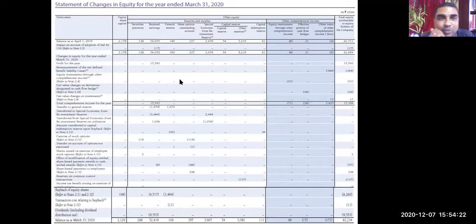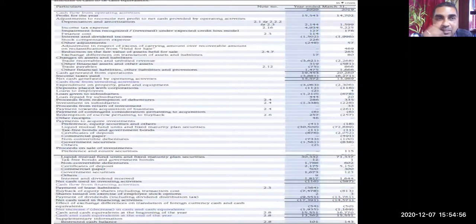And this is an example of statement of changes in equity as on 31st March 2020. What was the equity position? A reconciliation statement has been prepared. Various breakups of equity like security premium, retained earnings, general reserve, all these components are here. Because of some transaction, the equity position has been reduced, and because of some transaction, the equity position has been increased. So this description is there. It clearly shows it's a reconciliation of the opening and closing position of the equity. Some companies prepare this.